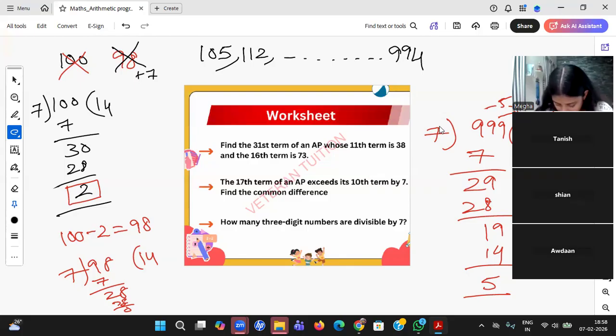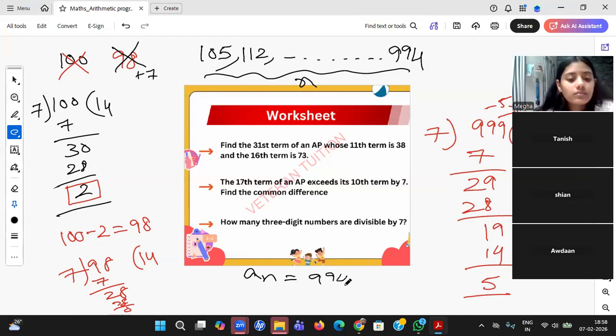Yes, Jahnavi, very good. Narendran, right answer. Okay, once you find this, then he's asking how many three-digit numbers. He's asking n, beta. That's all. You have the last number. You already have a of n equal to 994. You just need to substitute all the values and you will get n.